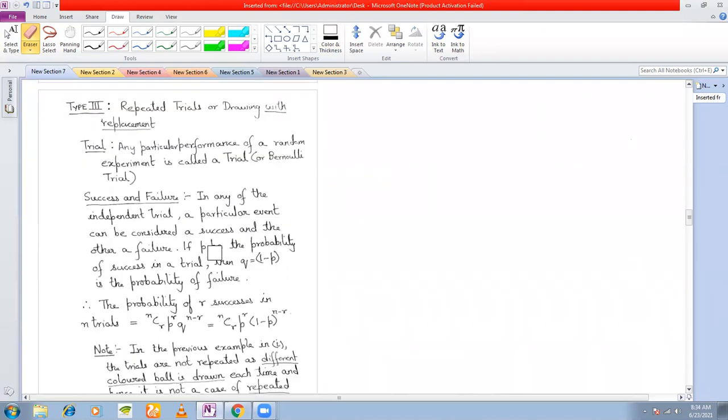Next is a case of repeated trials or drawing with replacement. Now, what do you mean by repeated trials? First of all, we define trials. A trial is any performance of a particular experiment. Suppose you are tossing 2 coins together, tossing 2 coins simultaneously.